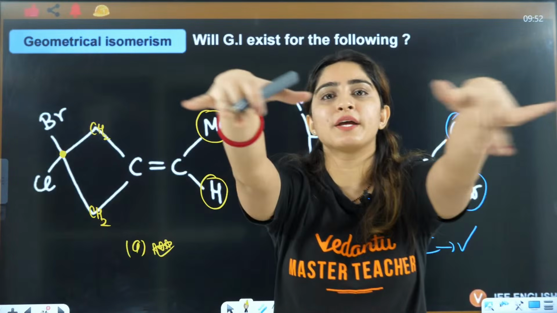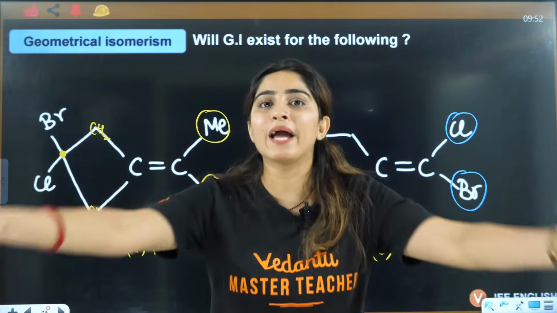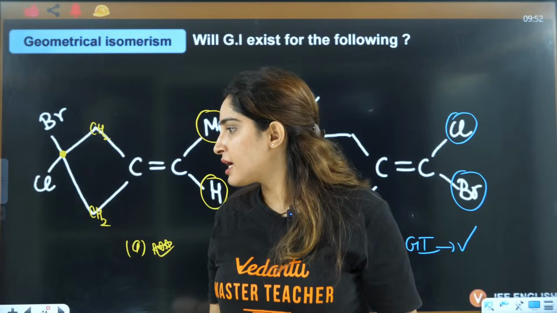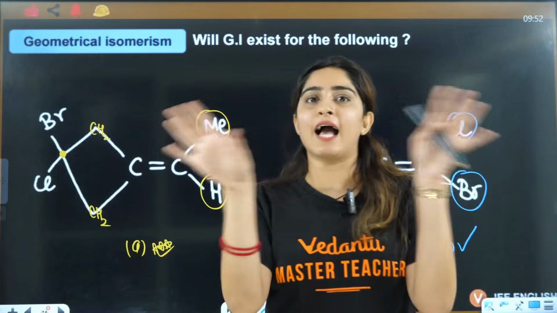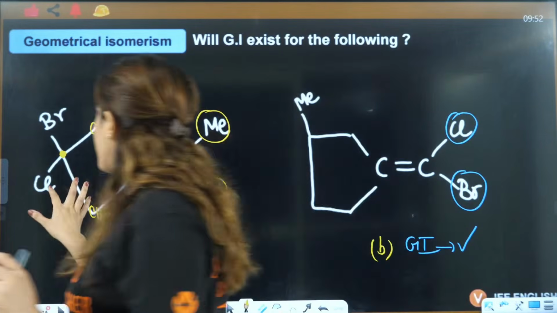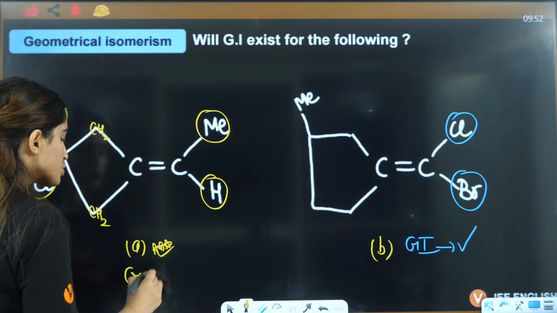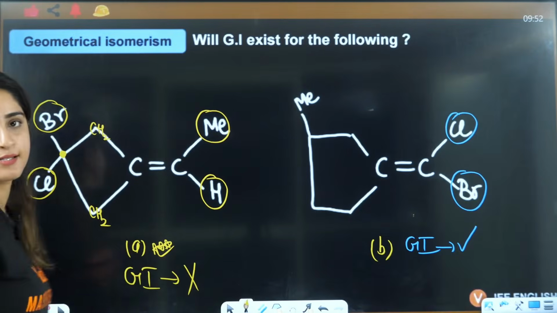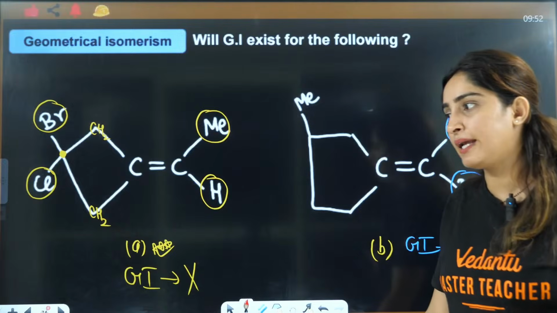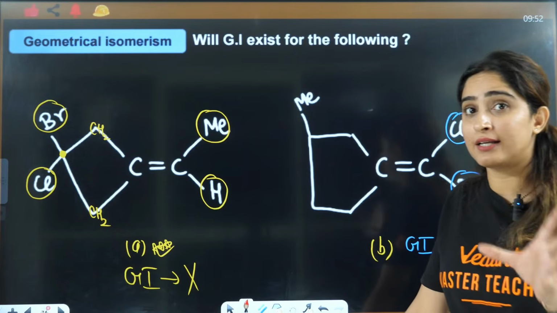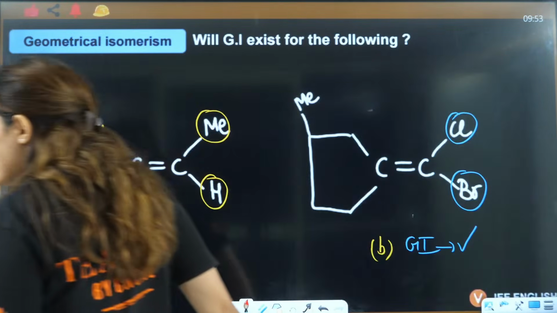Here, I am on the same point, saying hi to Bintu and Chintu. That means the environment is the same. So chlorine and bromine are at the same carbon, that means the environment is same. So GI will not exist here, right? Everybody got it? Understood why it is not existing here? Because the environment is the same here.